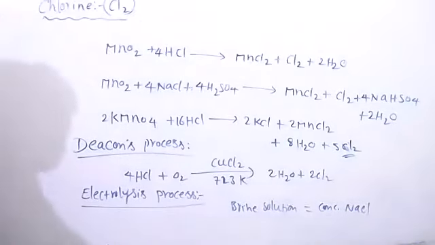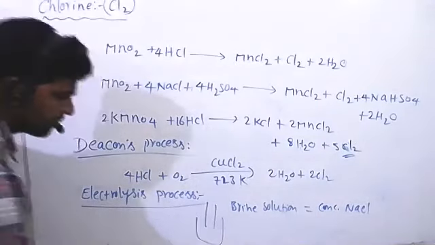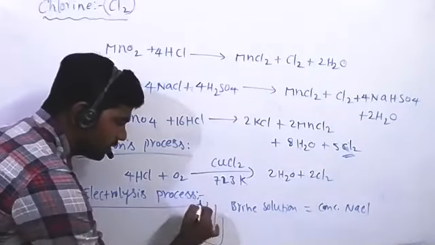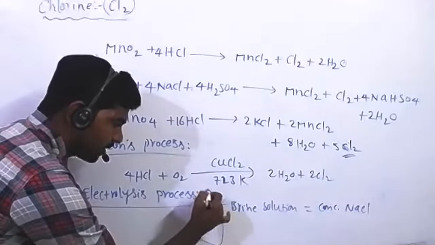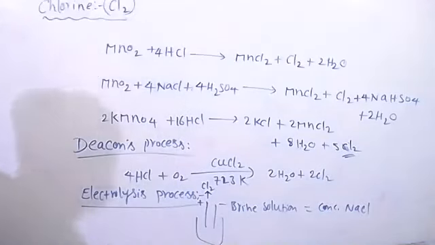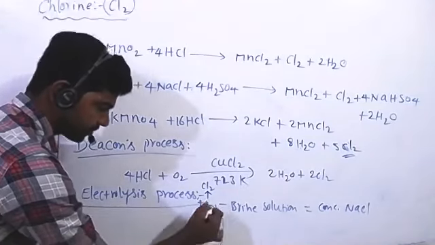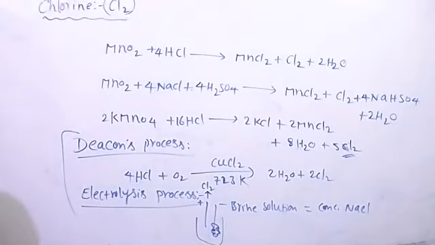When NaCl is electrolyzed, at anode, chlorine gas is evolved. And at cathode, sodium metal is deposited. These two methods are used in the bulk synthesis of chlorine gas.